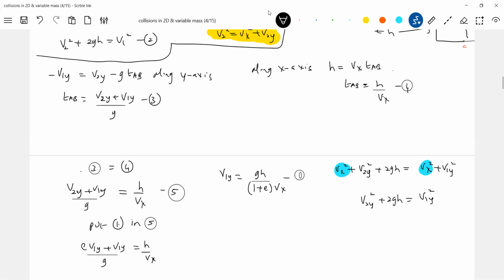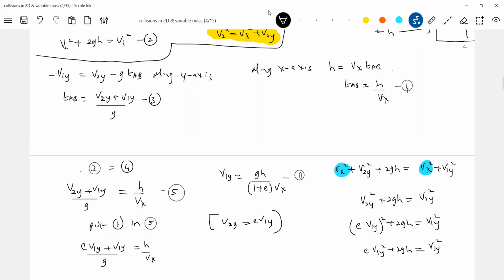This is something very important. Now substitute here. So this will be (e v1y) whole square plus 2gh equal to v1y square. So this will be e square v1y square plus 2gh equal to v1y square.